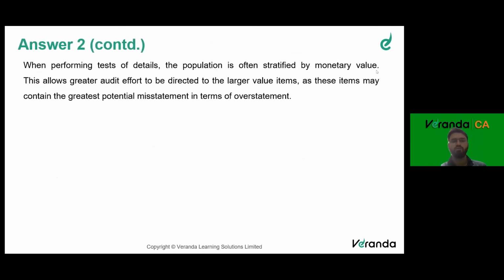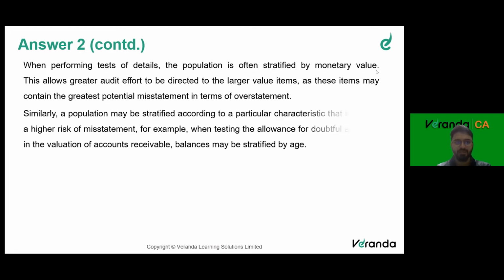Now we go on to value weighted selection. When performing tests of details, the population is often stratified by monetary value. This allows greater effort to be directed to larger value items, as these items may contain the greatest potential misstatement in terms of overstatement. Similarly, a population may be stratified according to a particular characteristic that indicates a higher risk of misstatement.